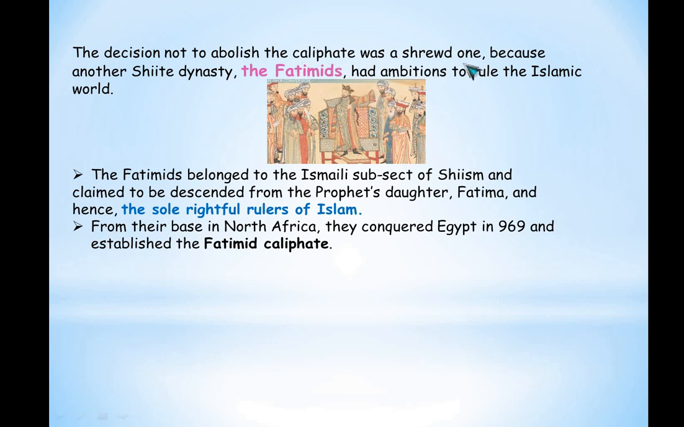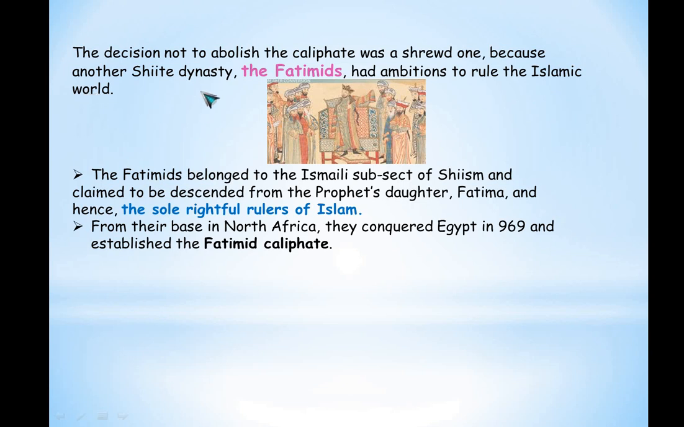That was a shrewd move. It is not to support them. It is not to actually please them. They did not abolish the caliphate. That was a shrewd move because there was another Shiite dynasty which was known as the Fatimids. They had ambitions to rule the Islamic world.